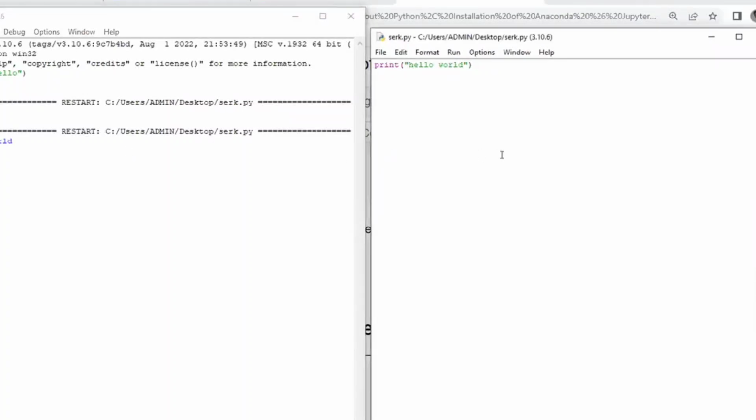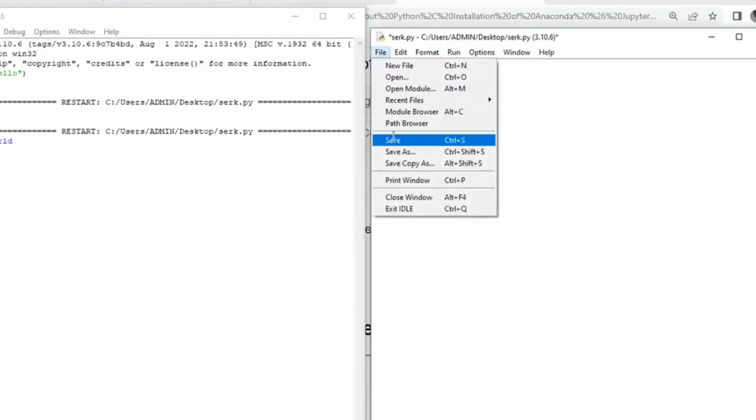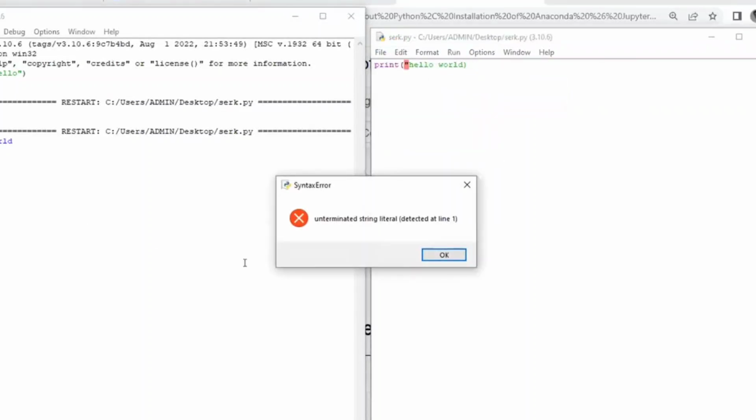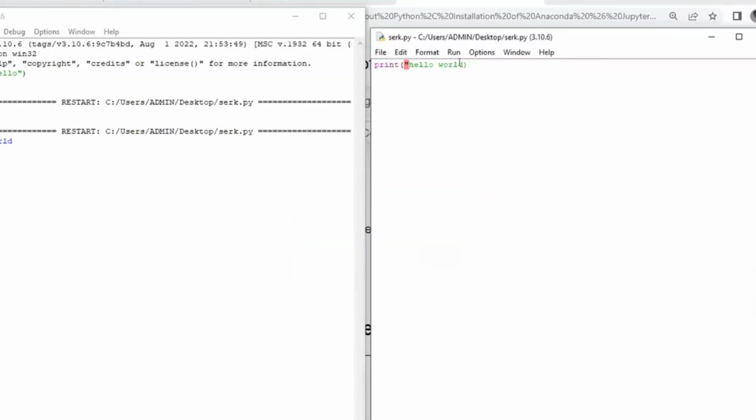This is called the editor window, where you can edit the code. For example, there is an error, like this, and I'm saving the file and clicking on the run. It is going to show the error. So the error you can modify here. You can come back and modify. Here the editing is possible.